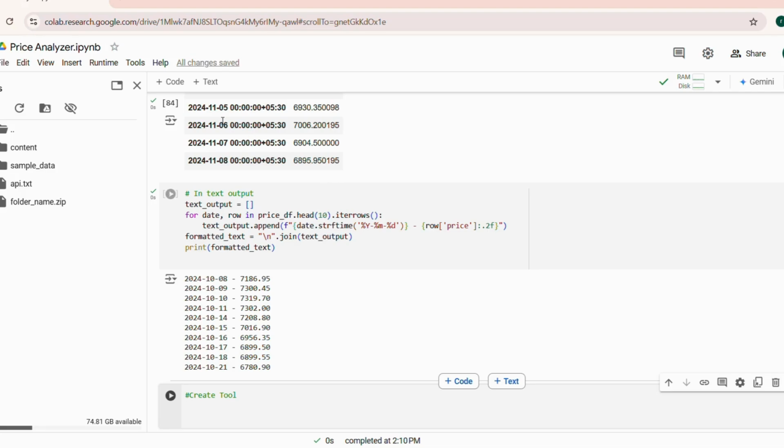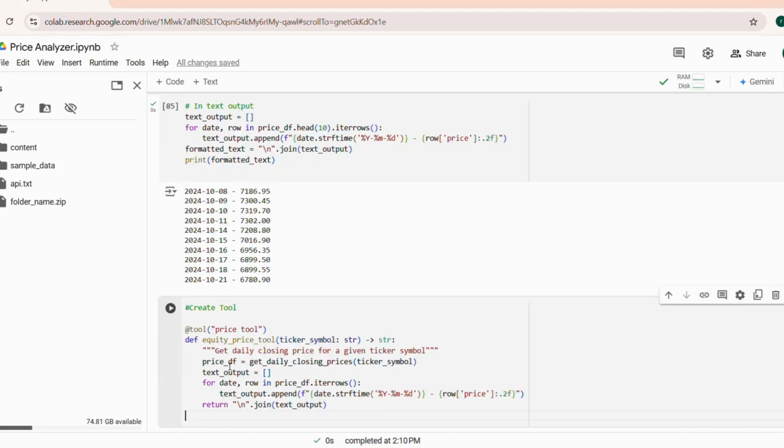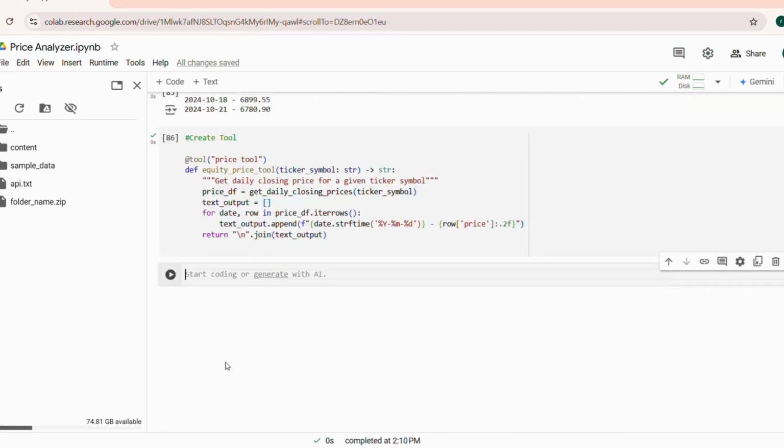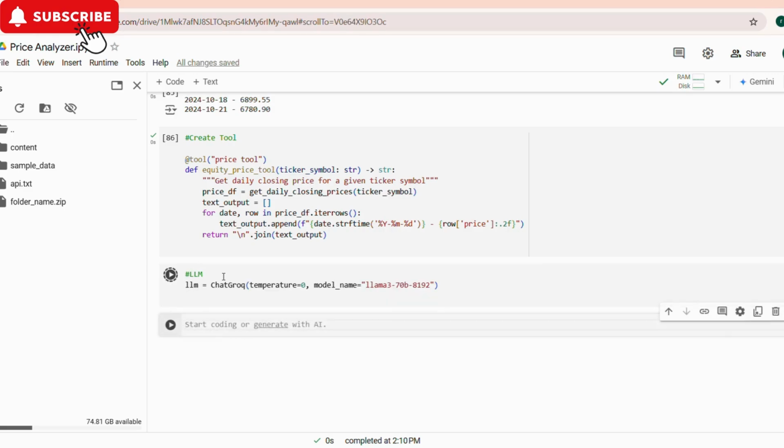Now we are going to create a pricing tool for our crew. The agent will use this tool to fetch the data of the given stock. This tool uses the function we created above. Let's initialize the LLM, the Llama 3 70 billion parameter model.